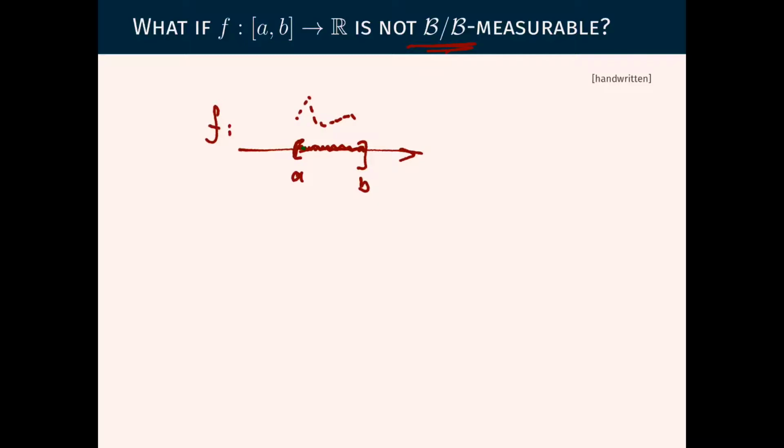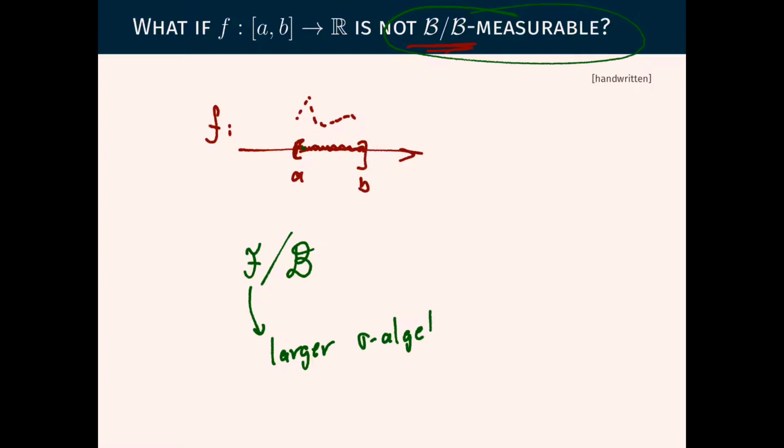But in case it's not Borel measurable, then it will still be measurable with respect to F, where F is some larger sigma algebra. So it's a function from R to R, and we just need to make the sigma algebra a little finer, or a lot finer, than the Borel sigma algebra.